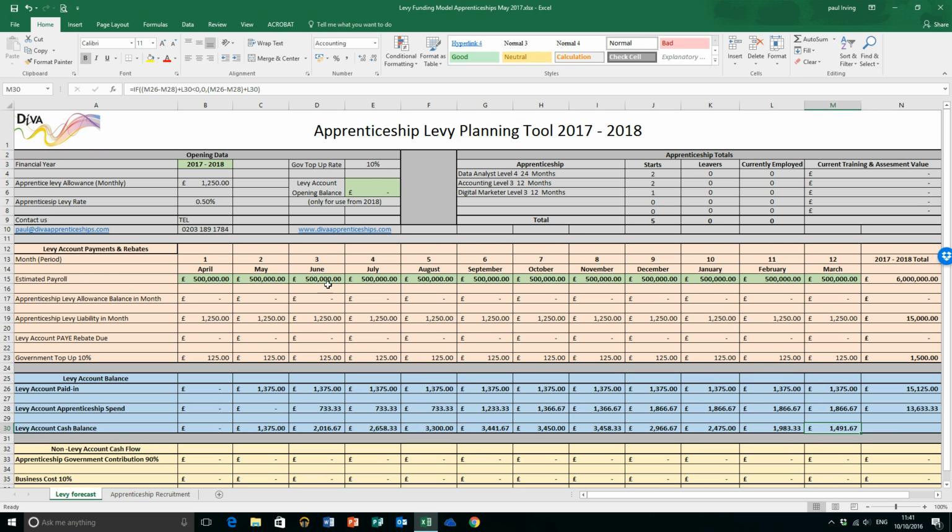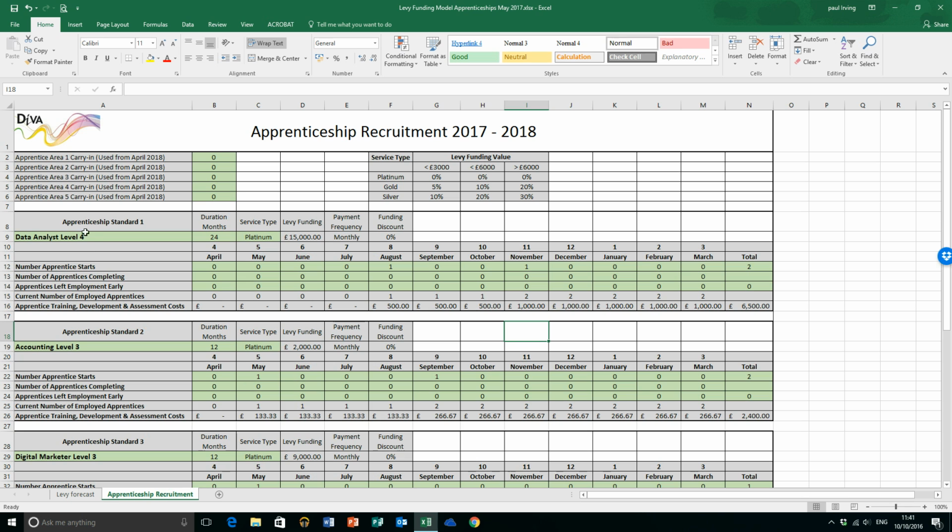You just add your estimated payroll and then select from the recruitment sheet those apprenticeships that you might be interested in doing, when you want them to start and how many.